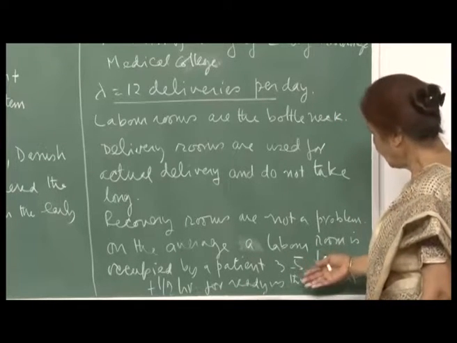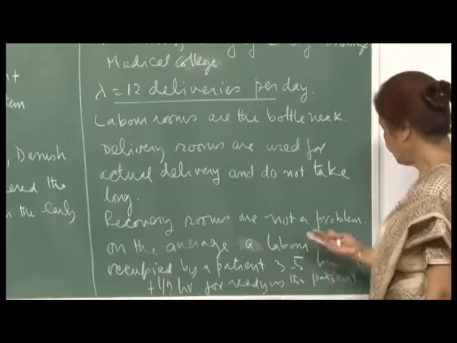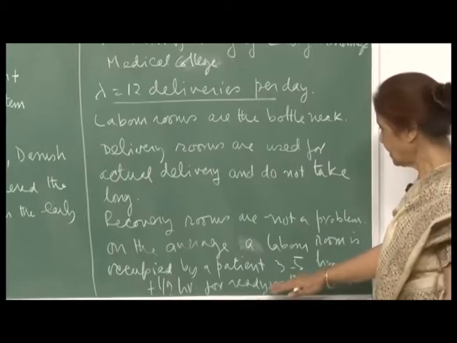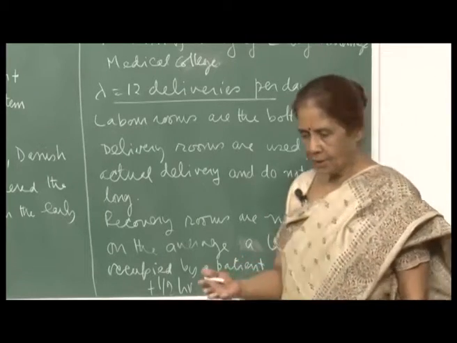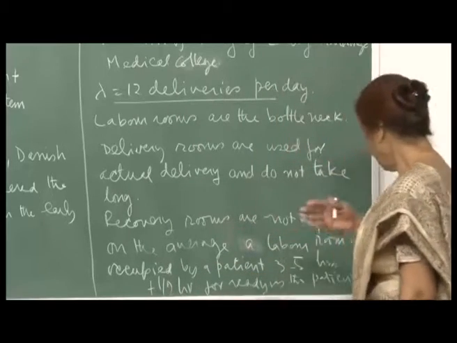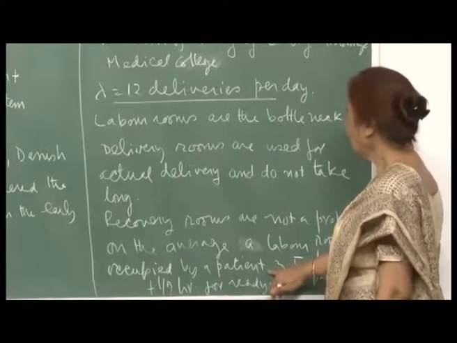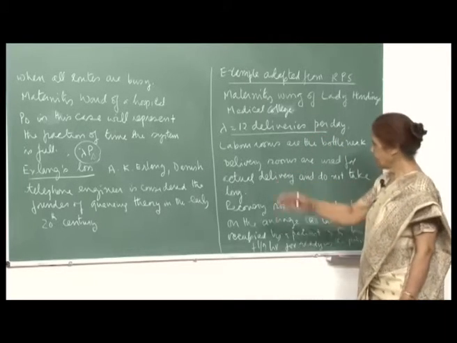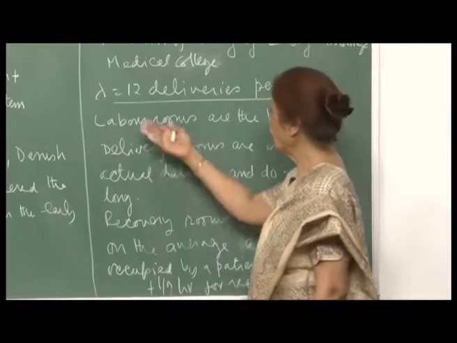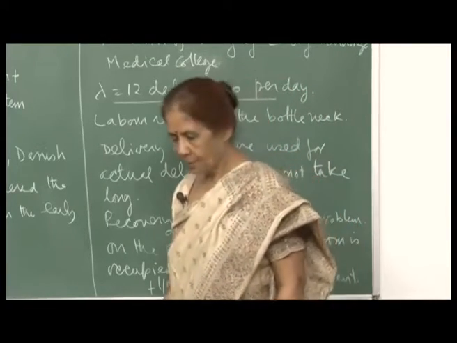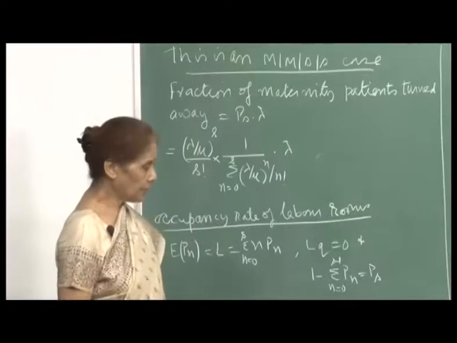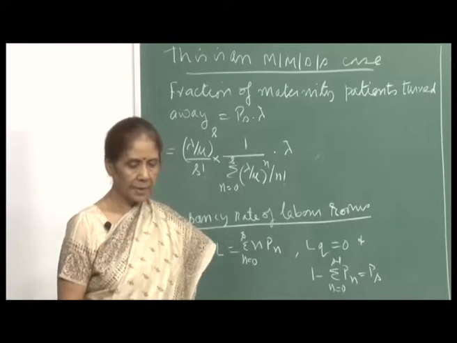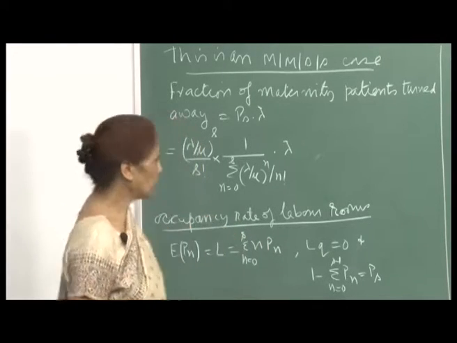So the idea here is that one labor room can accommodate 6 patients a day, and of course, your arrival rate is 12 per day. We now look at the parameters L, Q, and the number of patients who get turned away and so on. Since the number of labor rooms is the bottleneck, we will take the number of servers as the number of labor rooms.